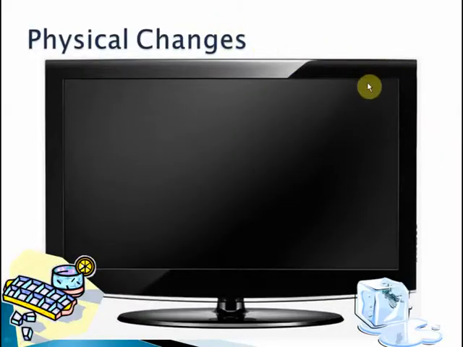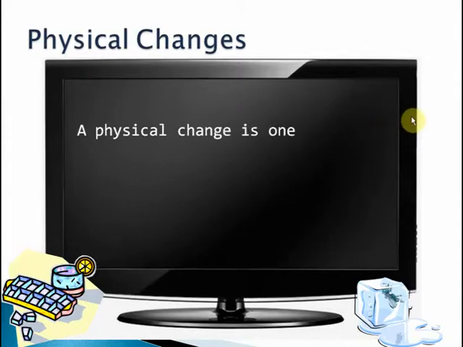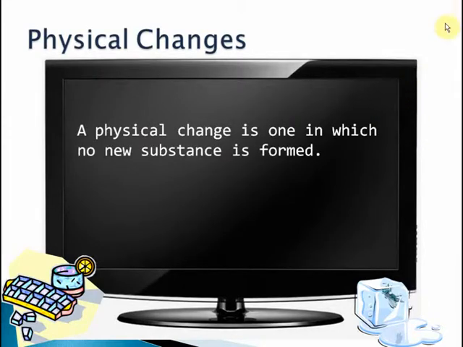First of all, let's understand what physical changes are. A physical change is one in which no new substance is formed. That's it. That's the simple definition of a physical change. You see, in a physical change, a change is occurring. Something is happening. However, no new substance is being produced. The substance remains as it is.